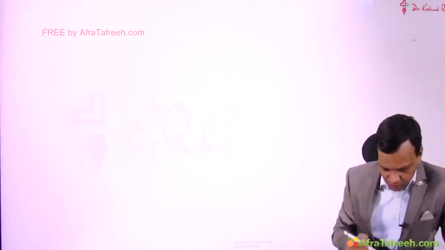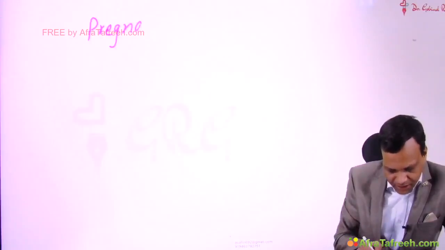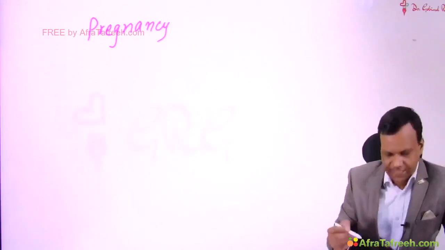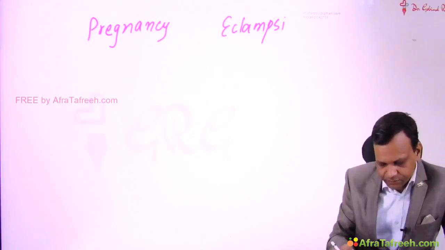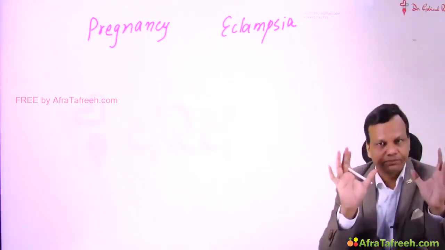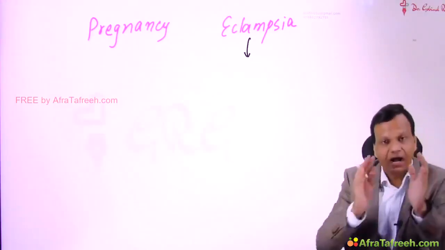Now here important thing to remember, one is epilepsy in pregnancy. Second is seizures in eclampsia. Remember, these are not the same. Eclampsia means the seizures are occurring.